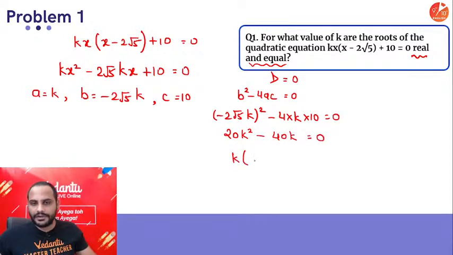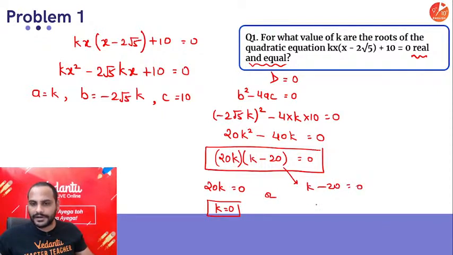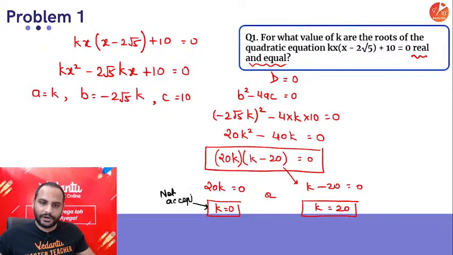Take 20k common, you are left with k minus 2 equal to 0. So from this you can say there are two factors. If I make 20k equal to 0, shift 20 in division, you'll get k is equal to 0, or k minus 2 equal to 0, you'll get k is equal to 2. Now this value of k, k equal to 0, will not be accepted. Why will this not be accepted?